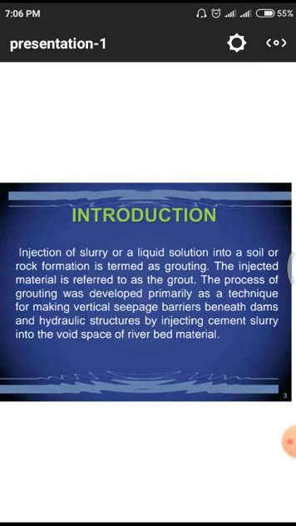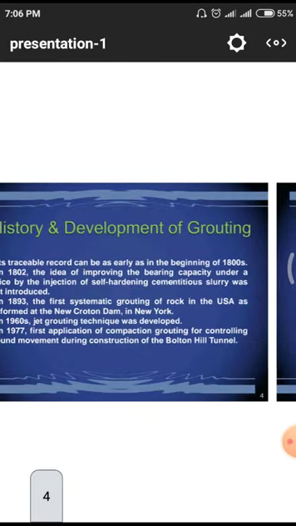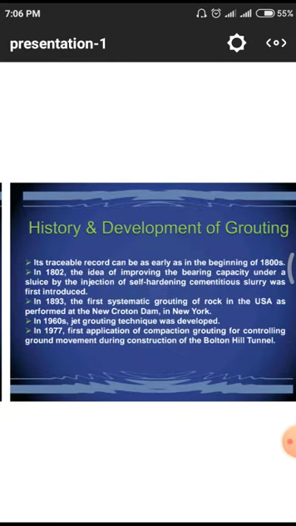The total resin concept, that means the grouting concept, was developed to arrest the flow of water from a dam or a source. Next, how this topic was developed: in traceable record it can be as early as the beginning of the 1800s. That means two centuries ago, this grouting topic was developed, in 1802.